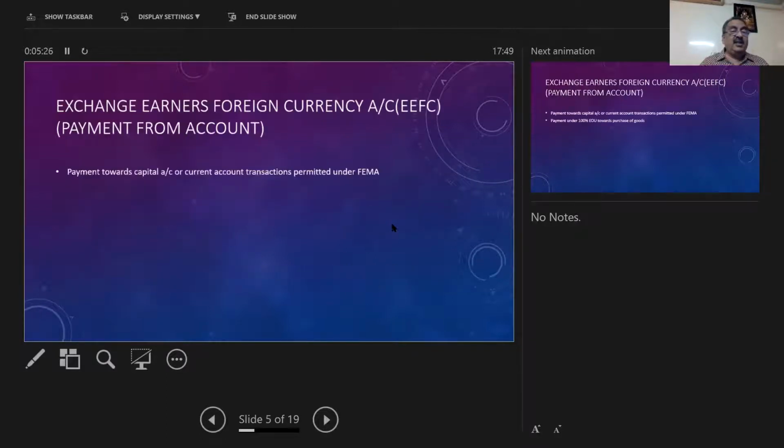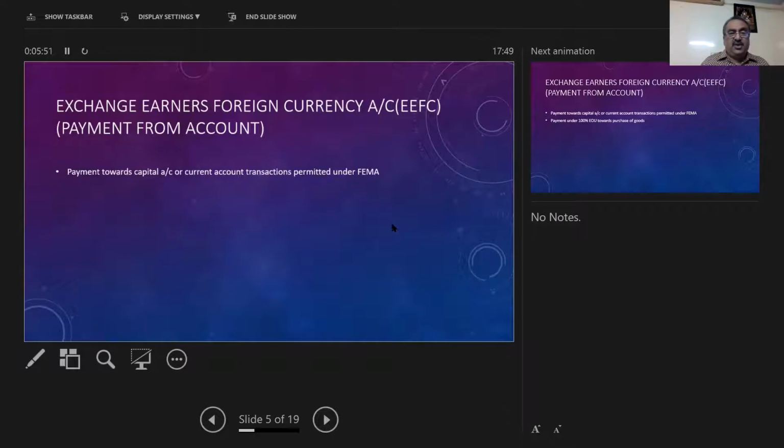Now we are going to see the debit. What are the payments allowed in the EFC account? That is payment towards capital account or current account transactions permitted under FEMA. We will see in a separate part of the presentation what are all the permitted capital account and current account transactions. We will discuss on the later part of the presentation, or tomorrow or day after tomorrow.